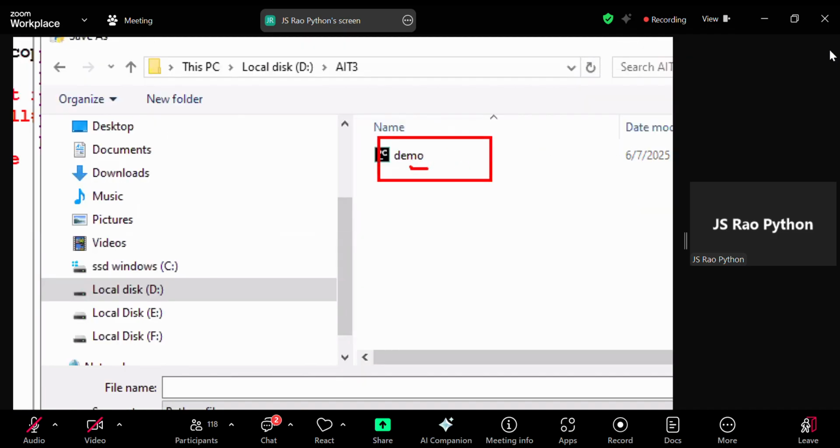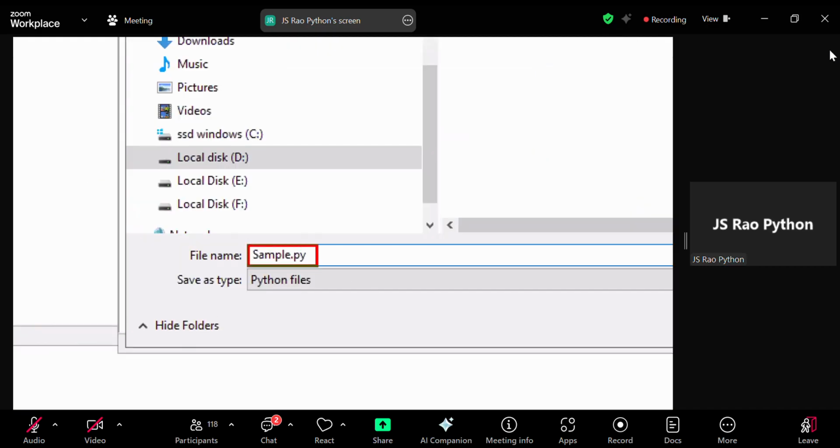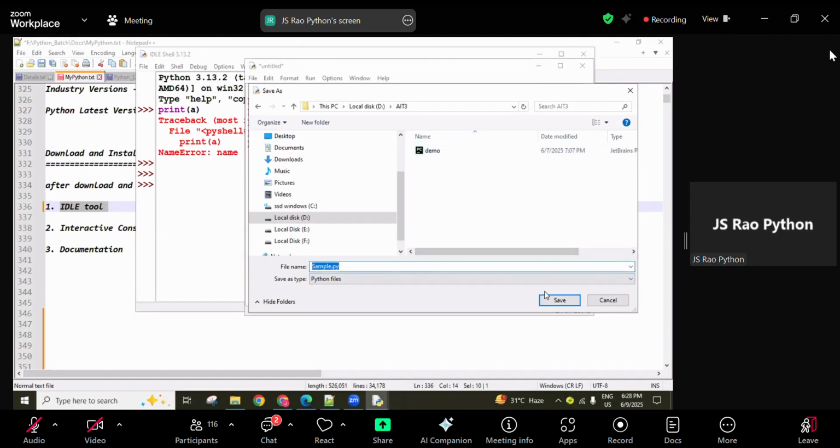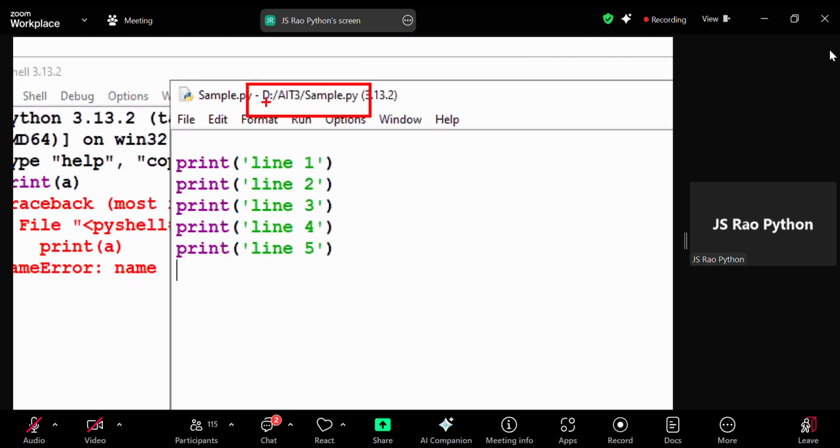In the last session, I created a demo file. Now I want to create a sample file. Any file name with the .py extension is considered a Python file. If we are not using .py, it is also automatically saved as a Python file type only. In this location, click the save button. Where it is saving, you can also identify here: in D drive, AIT3 folder, sample.py saved.